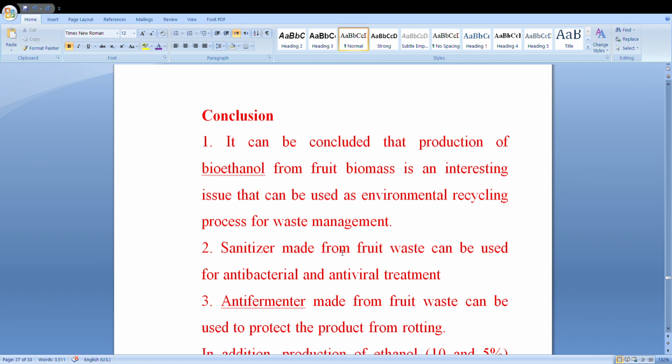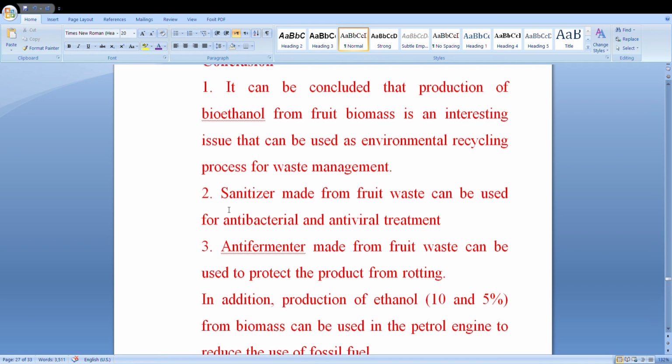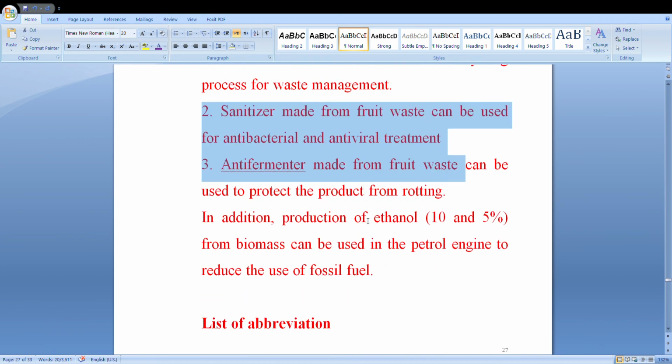Conclusion: it can be concluded that production of bioethanol from fruit biomass is an interesting issue that can be used as an environmental recycling process for waste management. Second, sanitizer or antiseptic made from fruit waste can be used for antibacterial and antiviral treatments. An anti-fermenter made from fruit waste can be used to protect products from rotting. So these are the two important new things: sanitizer and anti-fermenter. In addition, bioethanol can also be used as fuel.